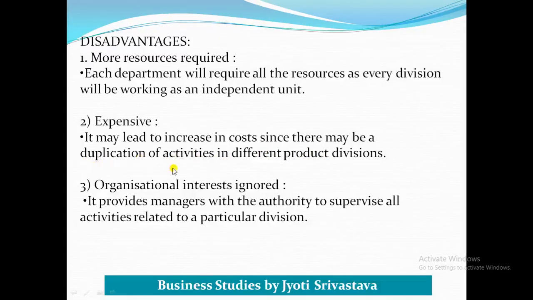Duplication of activity, how? Because every department, like textile department, cosmetic department, is doing the same kind of activities. In the textile department, production, purchase, marketing, finance will be there. Then again in the cosmetic department, all the same activities will be going on. If there is a medicine department, there will also be production, purchase, marketing, finance. So it will lead to increase in cost.